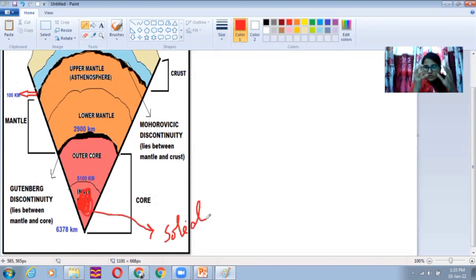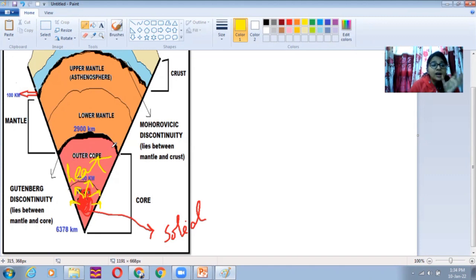Now imagine when the rocks are trying to become solid in nature, what is happening? They are becoming more coherent, they are becoming more compact because of the increasing pressure. The heat, I'm giving a yellow color, the heat which is there in the gaps of the rocks, is trying to come out and go here and there. Heat obviously is lighter. Anything being lighter will tend to rise up. So the moment it is rising up, you can see it is interacting with the outer core. So more heat is there in the outer core, which is liquefying the area, which is melting that area. So your outer core becomes liquid in nature.